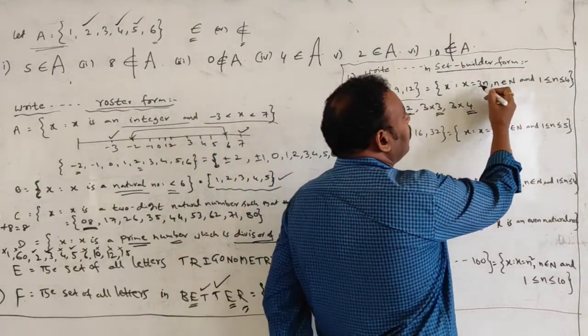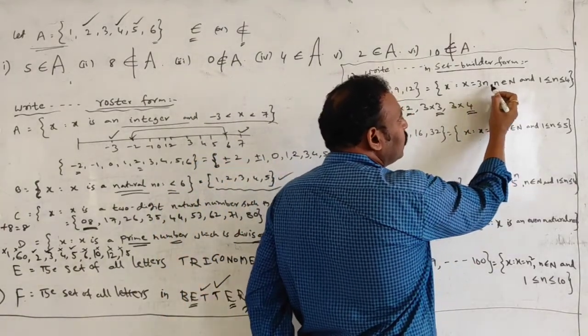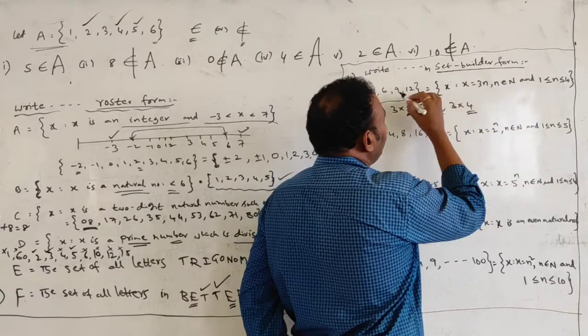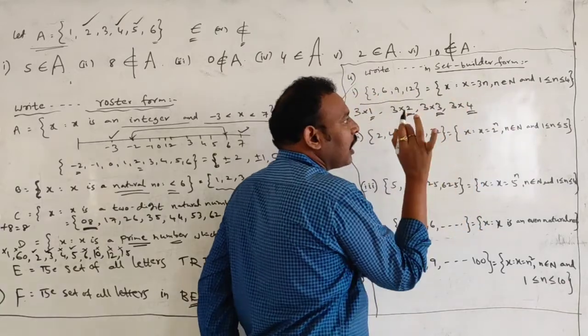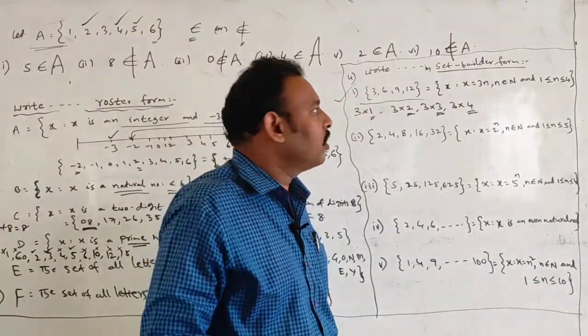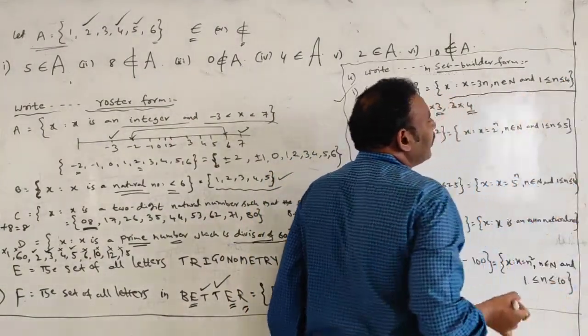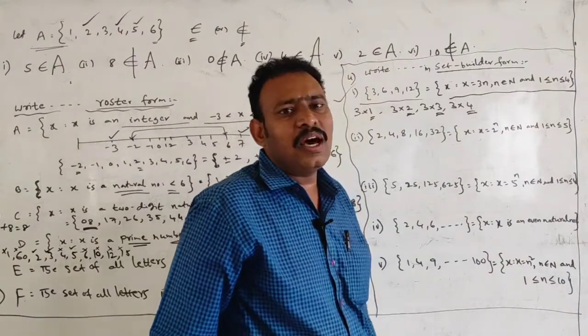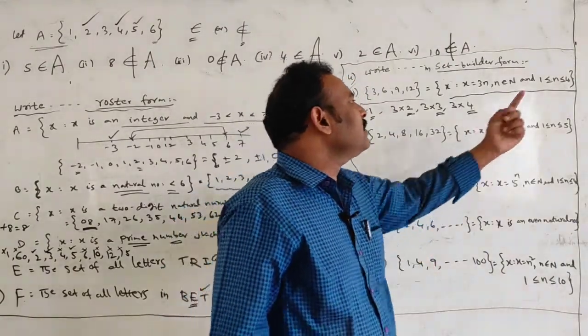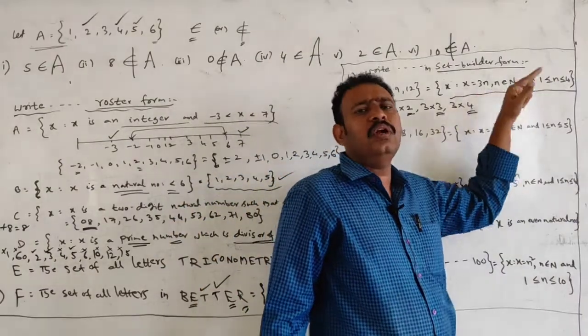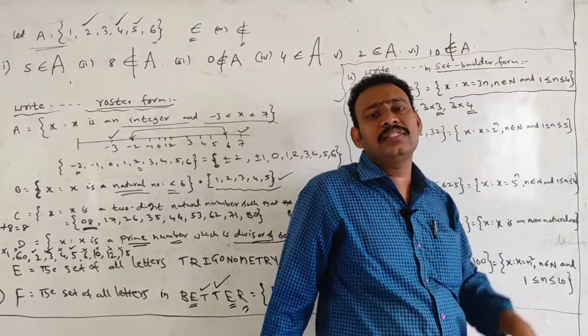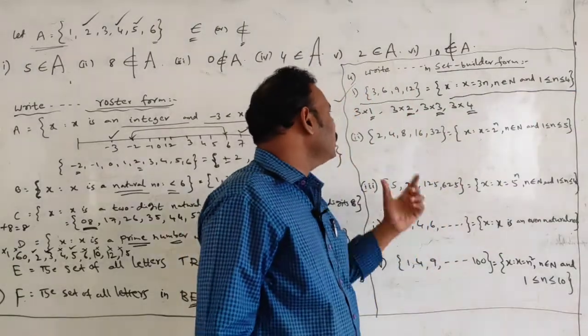Because here you see 3 into 1, 3 into 2, 3 into 3, 3 into 4. Maximum 4. So the condition I am writing is 1 less than or equal to n less than or equal to 4, where x is equal to 3n.